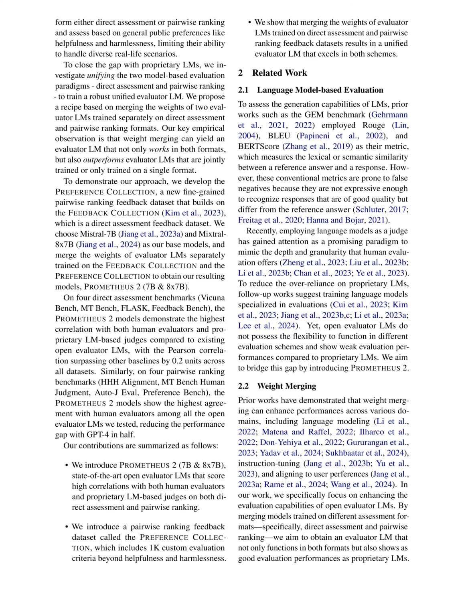On pairwise ranking benchmarks like HHH Alignment, MT Bench Human Judgment, Auto-J Eval, and Preference Bench, the Prometheus 2 models also showed the highest agreement with human evaluators among all the open evaluator LMs tested, effectively reducing the performance gap with GPT-4 in half. These results indicate that the Prometheus 2 models excelled in both direct assessment and pairwise ranking evaluations, scoring high correlations with human evaluators and proprietary LM-based judges compared to existing open evaluator LMs.